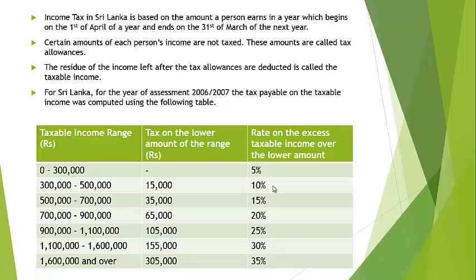So if we consider an income of 350,000 rupees, 15,000 rupees of tax is imposed on the lower amount of the range, and for the extra 50,000 rupees, a 10% tax on the excess taxable income over the lower amount is imposed. So the total tax payable would be 15,000 plus 10% of 50,000 rupees. Similarly, the tax can be calculated for other ranges of income also.